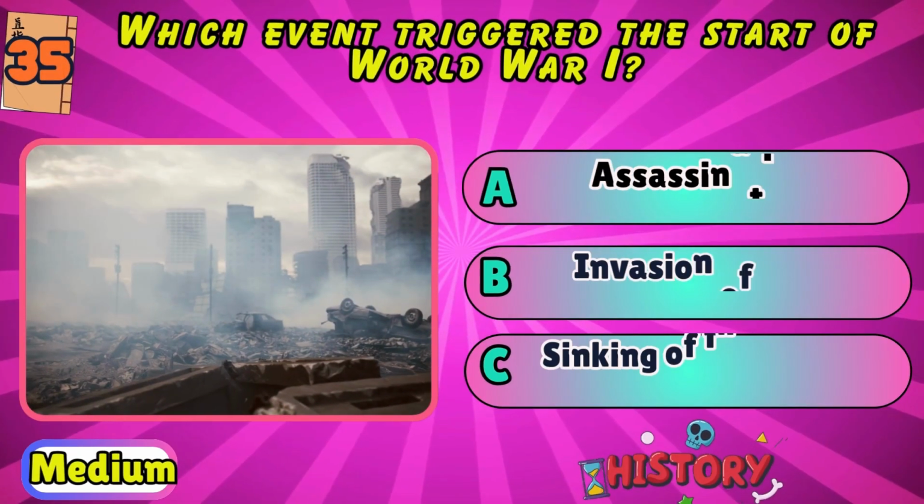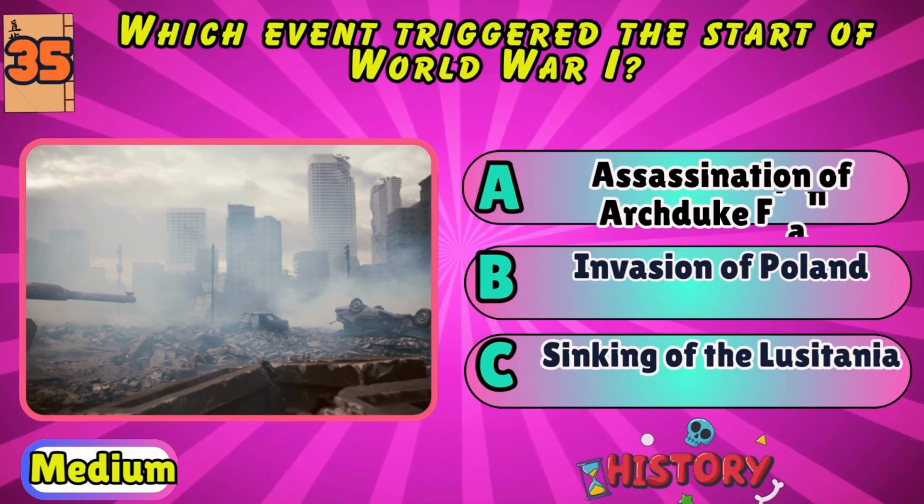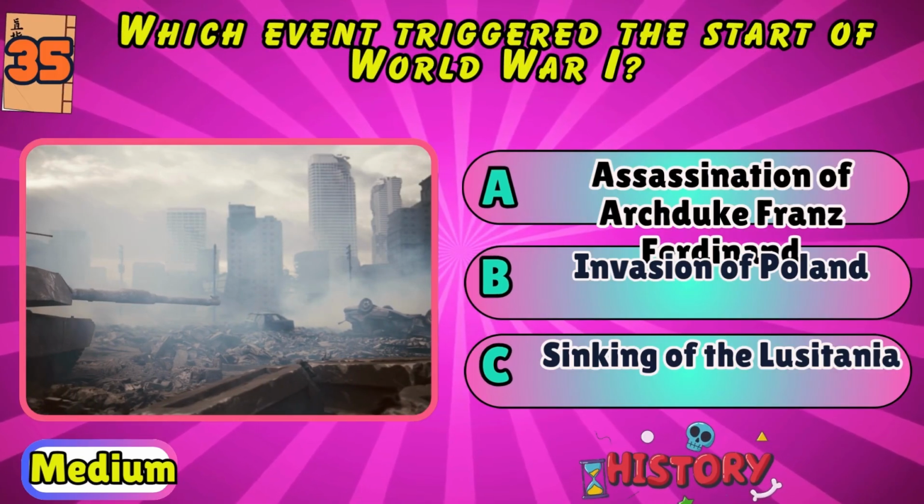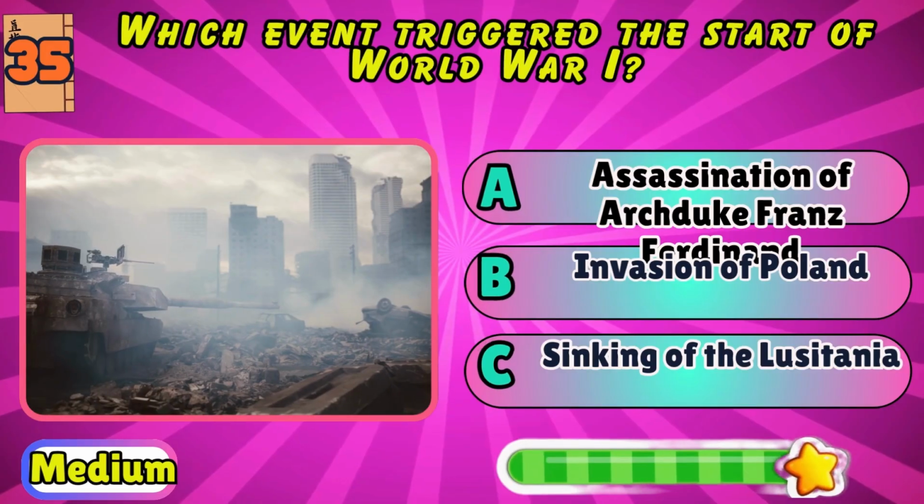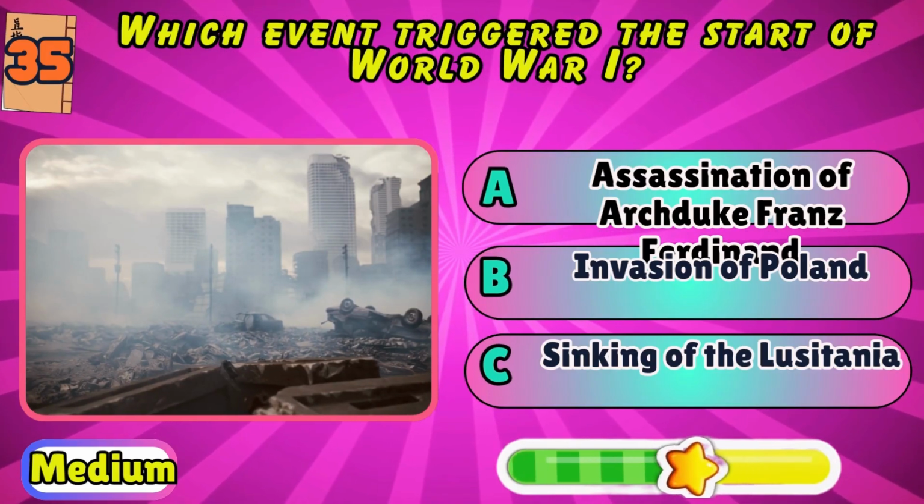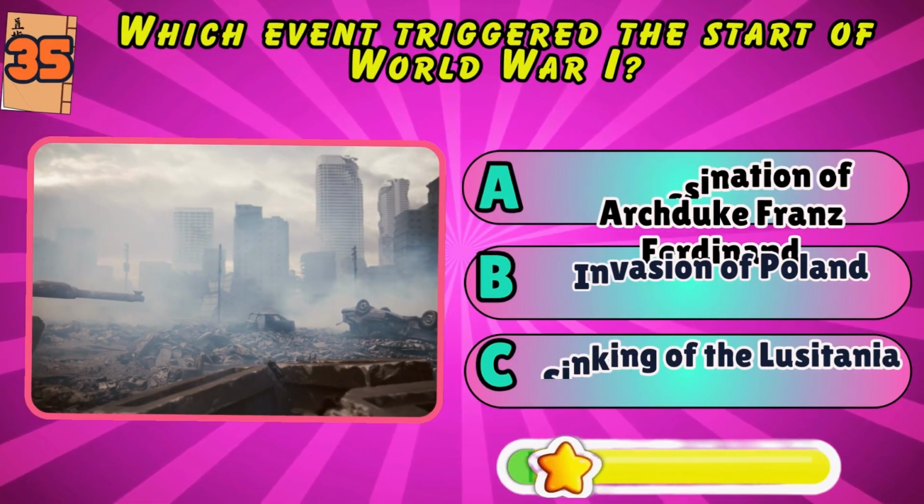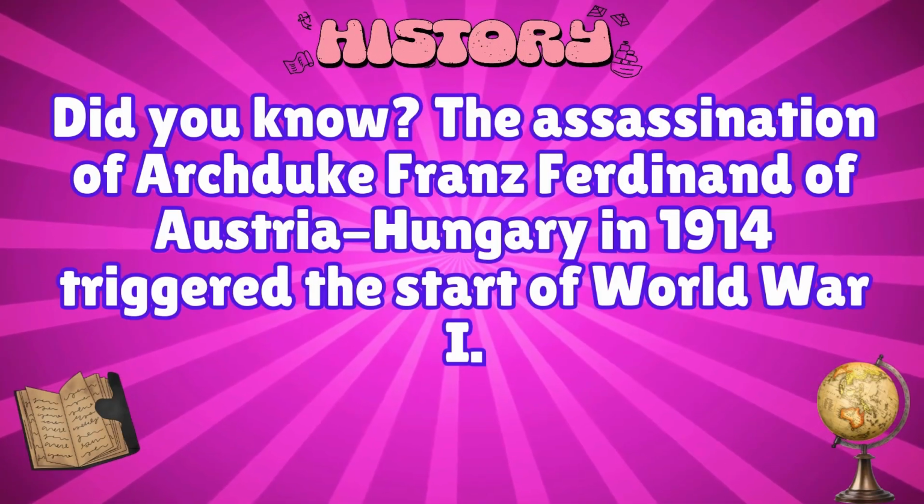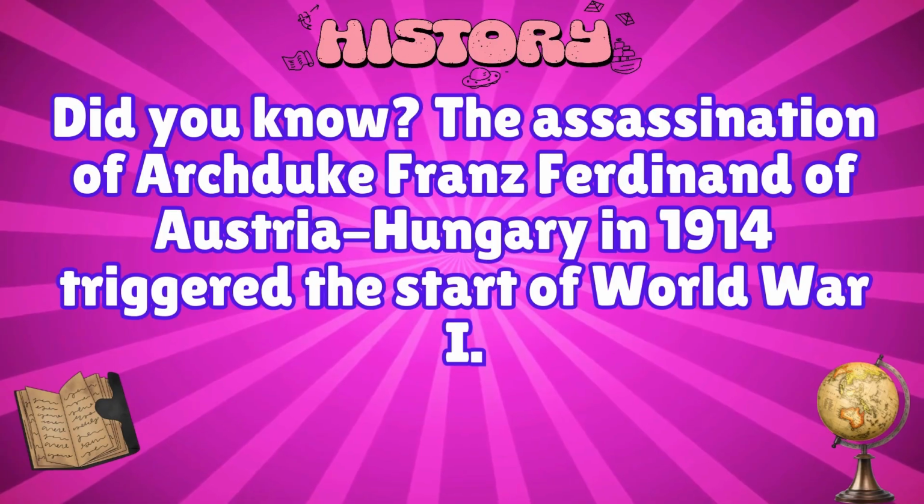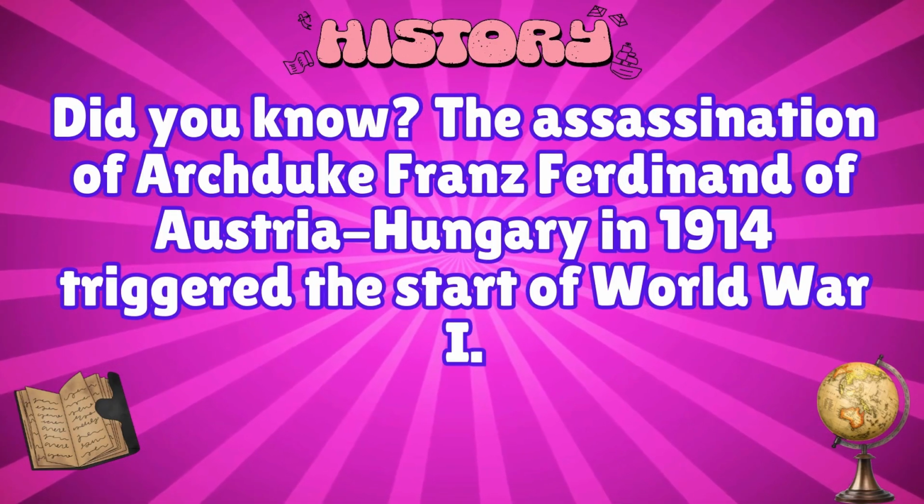Which event triggered the start of World War I? Assassination of Archduke Franz Ferdinand, invasion of Poland, or sinking of the Lusitania? Assassination of Archduke Franz Ferdinand. Did you know? The assassination of Archduke Franz Ferdinand of Austria-Hungary in 1914 triggered the start of World War I.